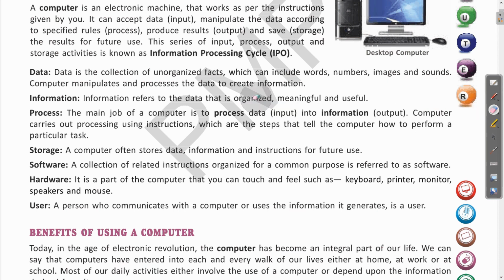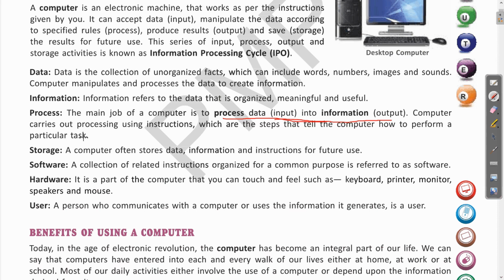Now coming to the next, that is process. So what is process? The main job of the computer is to process the data into information. Clear? So this data which we give is converted into information with the help of the step that is called as process or processing. So this processing changes the data into information. Clear?